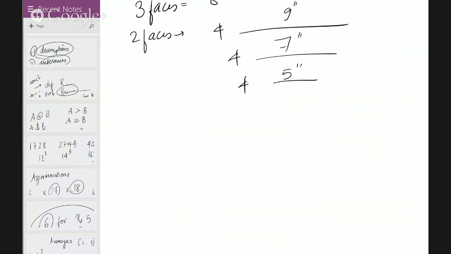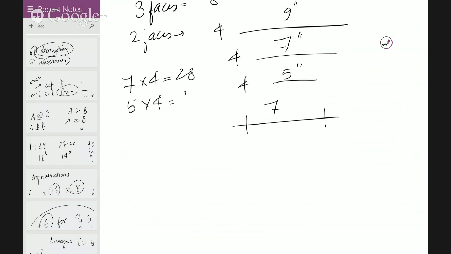On the edge of 9, you'll have 7 cubes which will be colored in two faces, because when you talk edge, the two cubes go away for the corners, so only 7 left, and 7 into 4 is 28. And on the edge of 7, you'll have 5, so 20. And on the edge of 5, you have 3, which is 12. 12 plus 28 is 40, and 20, 60. 60 is going to be two face.